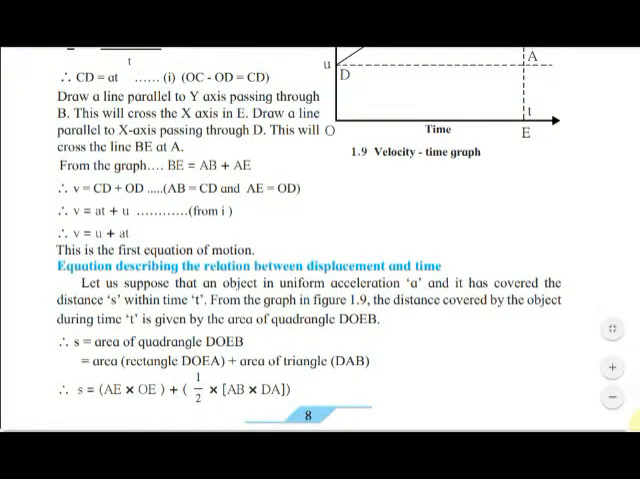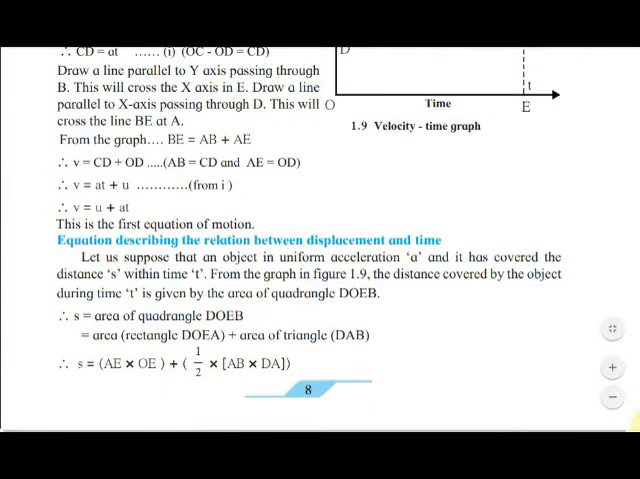S is equal to area of quadrangle DOEB, which is area of rectangle DOEA plus area of triangle DAB. The area of the rectangle means AE multiplied by OE, and the area of the triangle is 1/2 base into height, 1/2 multiplied by AB into DA. We have this given here. Now we are going to see that next.